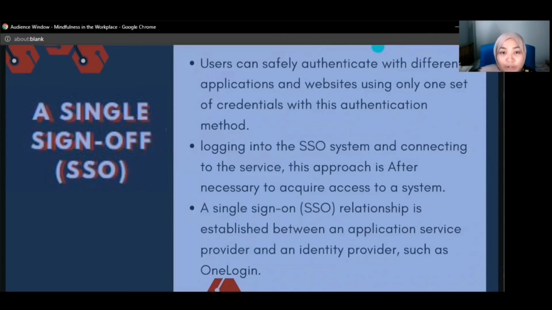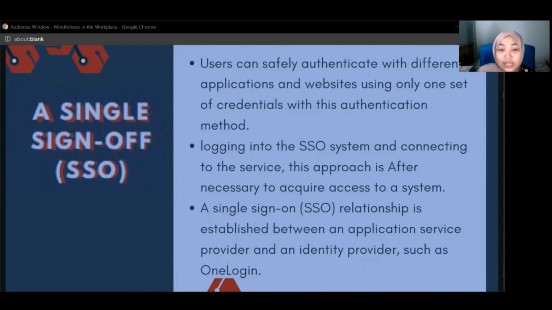The last recommendation is single sign-on, or SSO for short. With SSO, users can safely authenticate with different applications and websites using only one set of credentials. After logging into the SSO system and connecting the service, this approach is necessary to acquire access to a system.